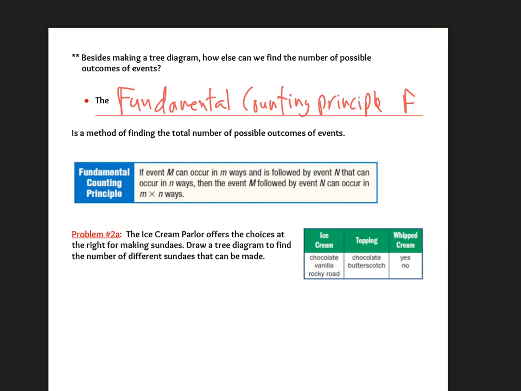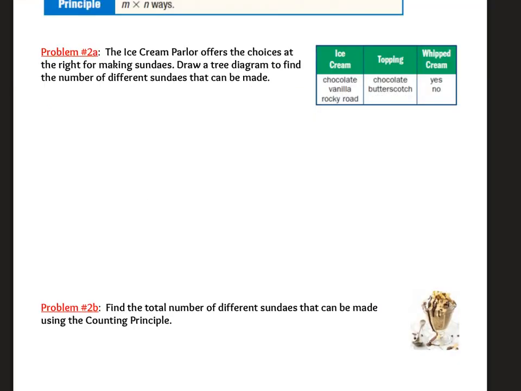Or FCP. So if we look at this situation of going to an ice cream parlor where I have 3 choices of ice cream, 2 choices of topping, and you have to make a decision on whether or not to get whipped cream, we can figure out the total number of choices by making a tree diagram or by doing the fundamental counting principle. So if I make a tree diagram, I'm going to start with the fact that I can get chocolate, I can get vanilla, or I can get Rocky Road.